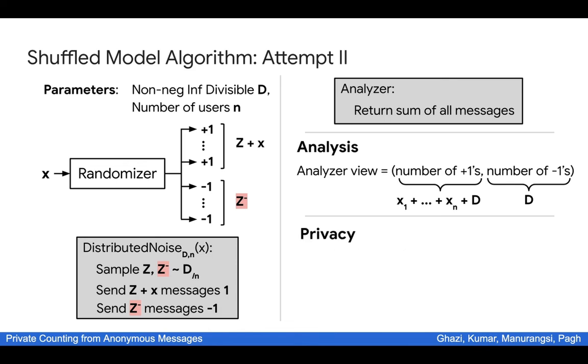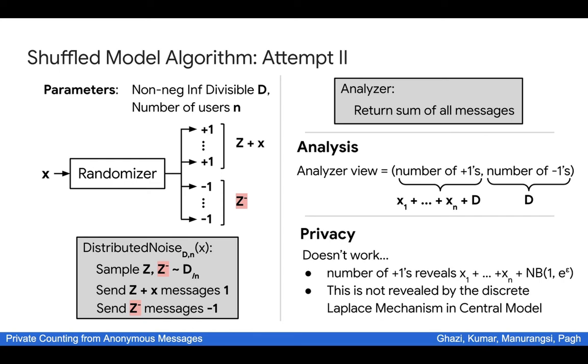How about on the privacy front? Unfortunately, we are not so lucky there. We won't have time to go into too much detail on why this algorithm is not as private as we would have hoped for. However, the intuition here is that the analyzer can still see the number of ones, and the number of ones here is the true sum of xi plus a noise. But this noise is drawn from the negative binomial distribution, which turns out to be not as private as if the noise were drawn from the discrete Laplace distribution.